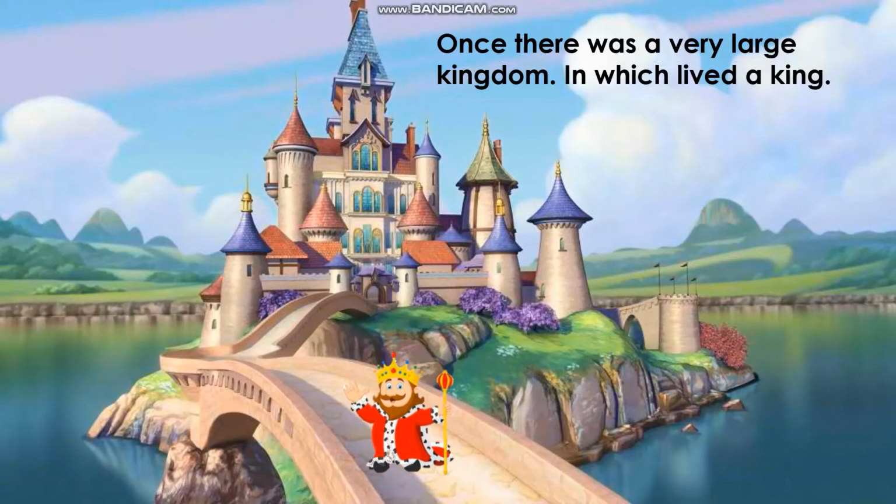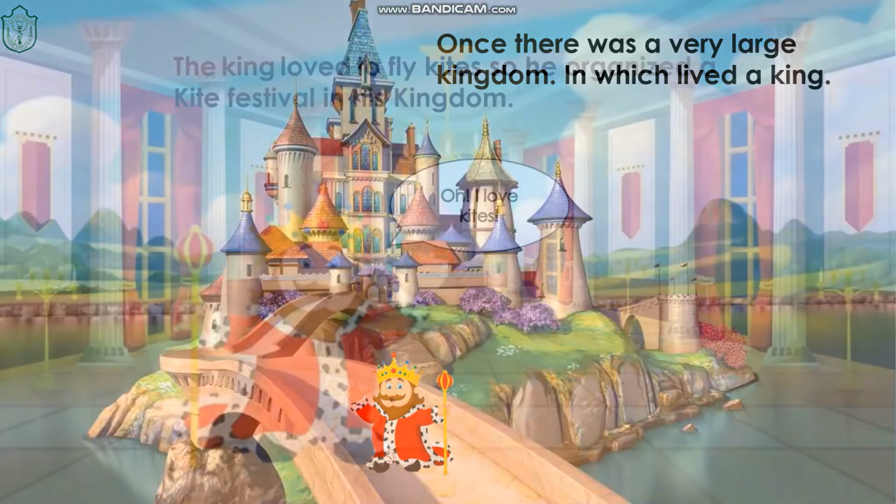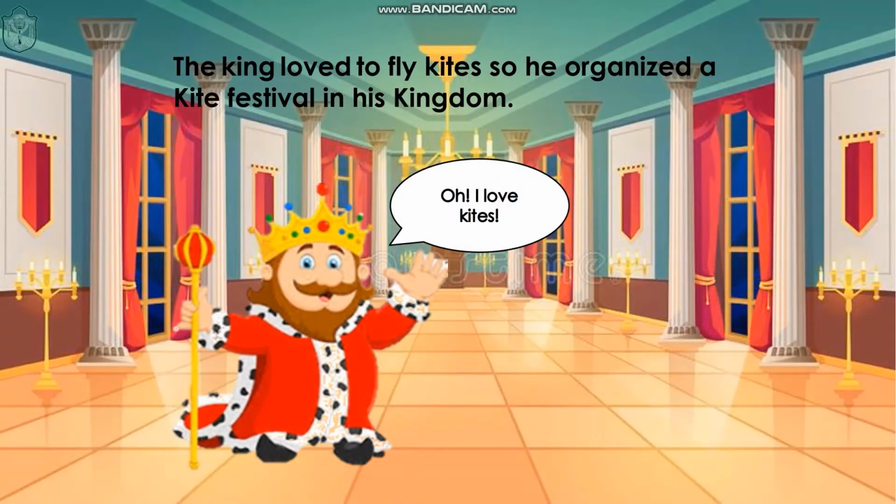Once there was a very large kingdom in which lived a king. K says k kingdom. K says k king. The king loved to fly kites, so he organized a kite festival in his kingdom. Oh, I love kites. K says k kites. K says k kite festival. K says k kingdom.